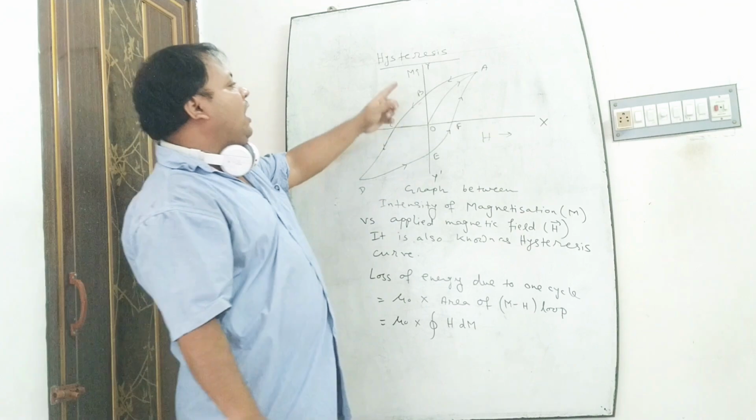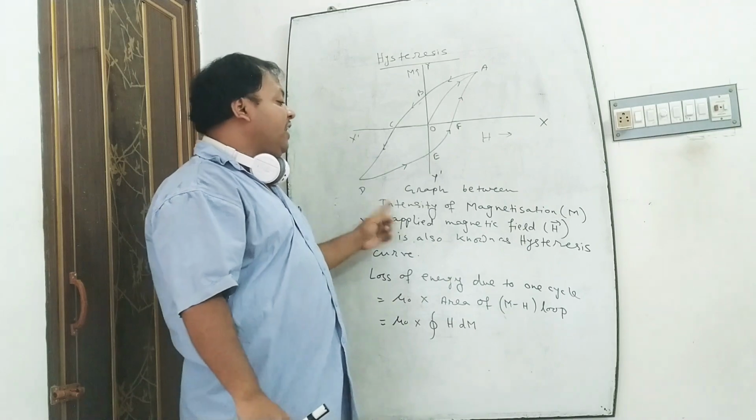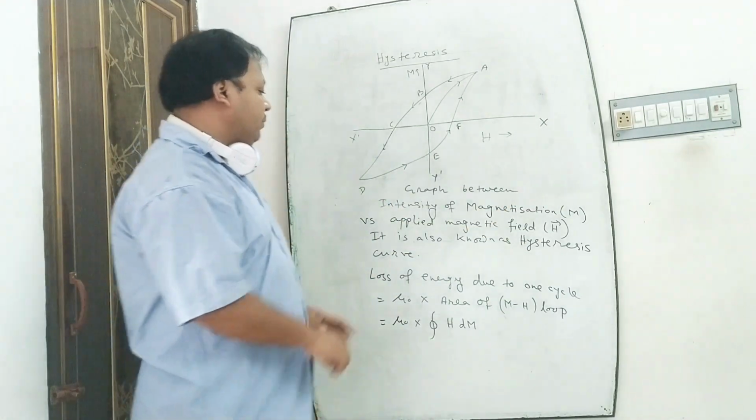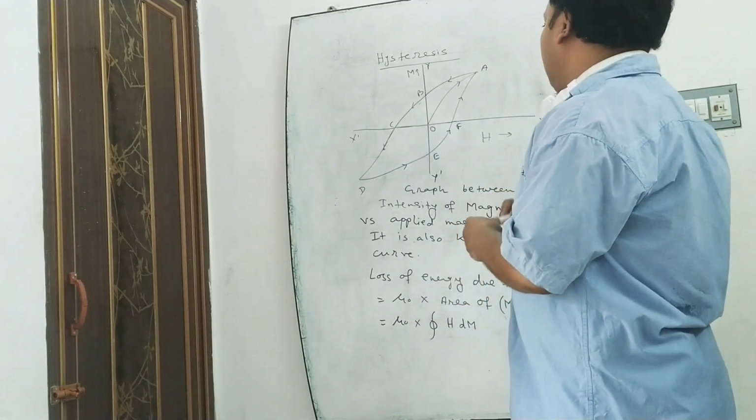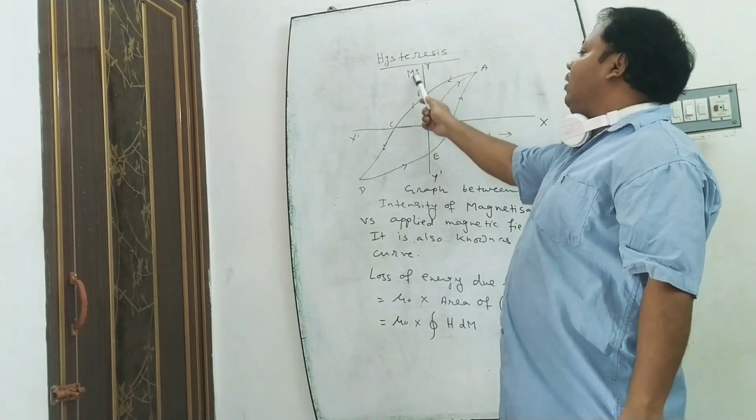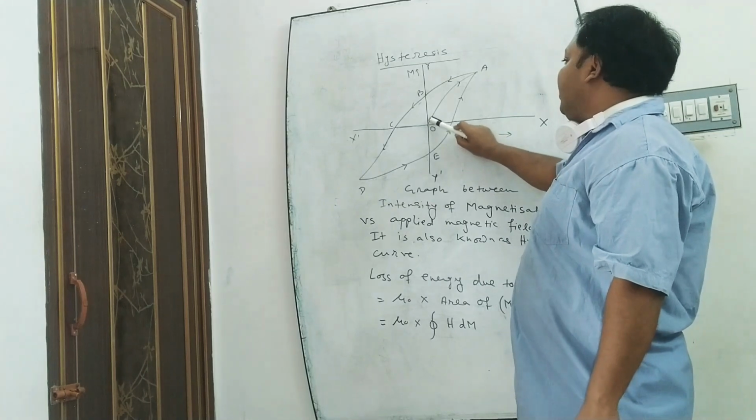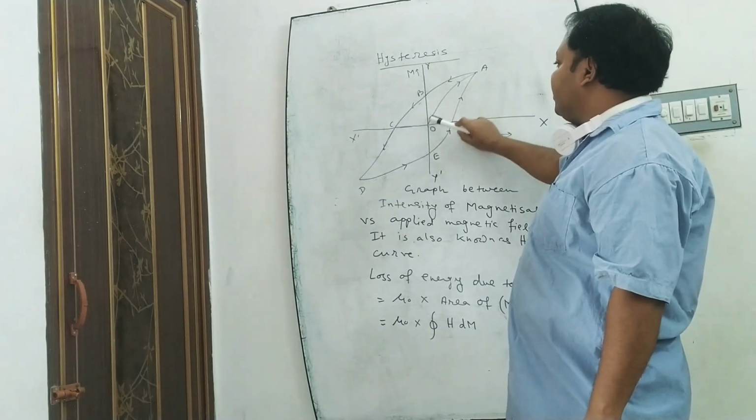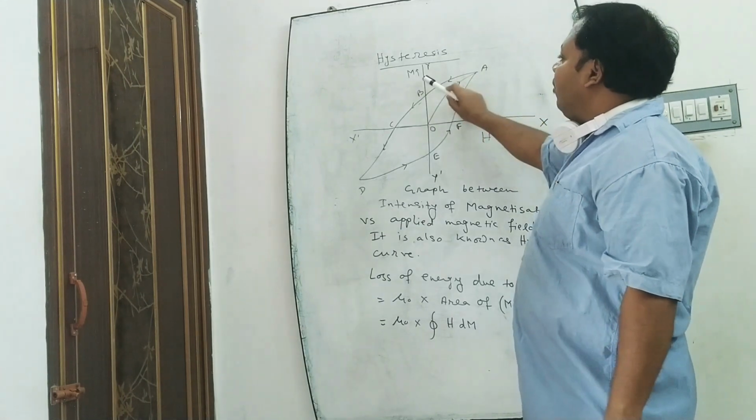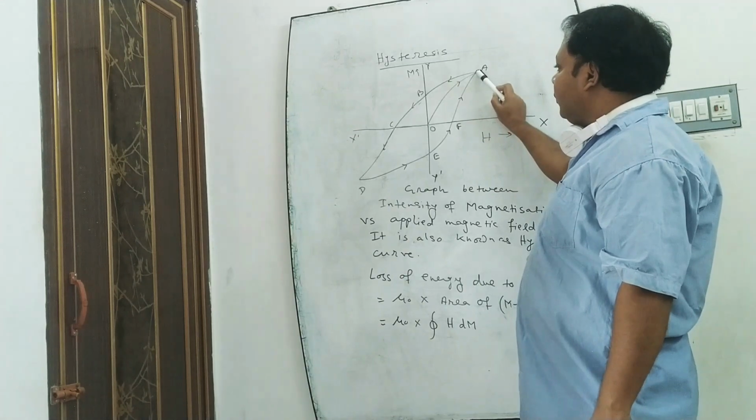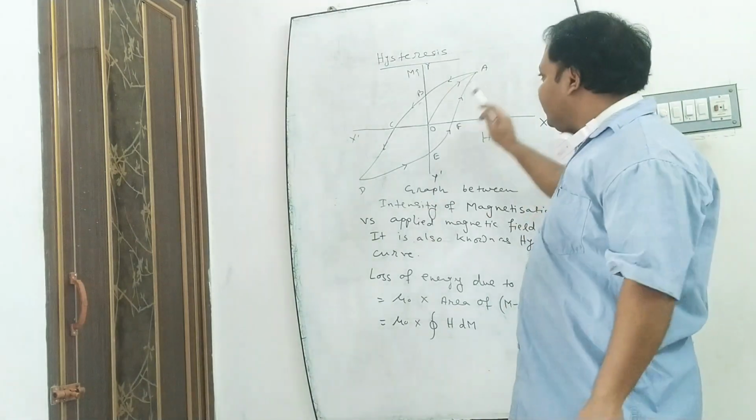Here we draw a curve between M and H. Here M denotes the intensity of magnetization. When H is 0, the value of M, that is the intensity of magnetization, is also 0. When H gradually increases, the value of M also gradually increases along the curve, and after some time at the point A, the value of M becomes maximum. This is known as magnetic saturation at the point A.